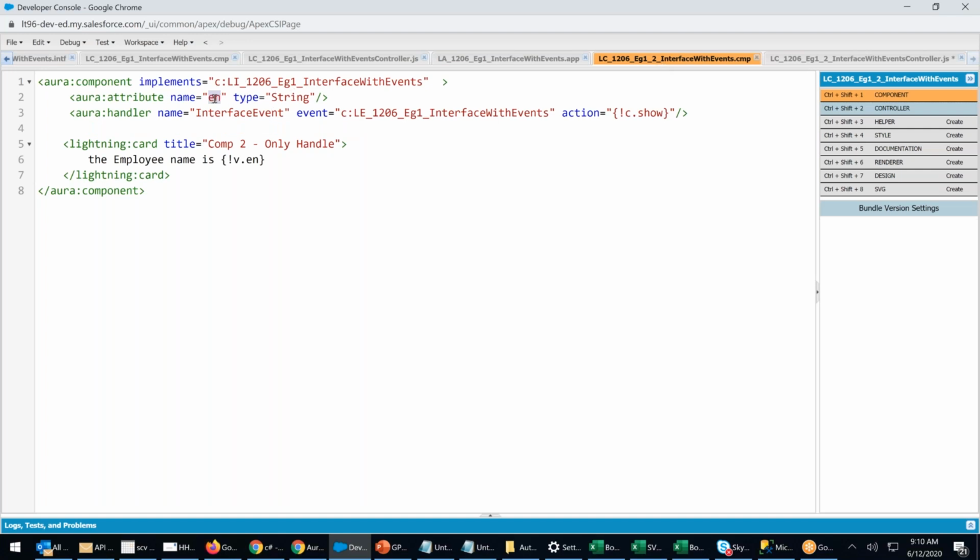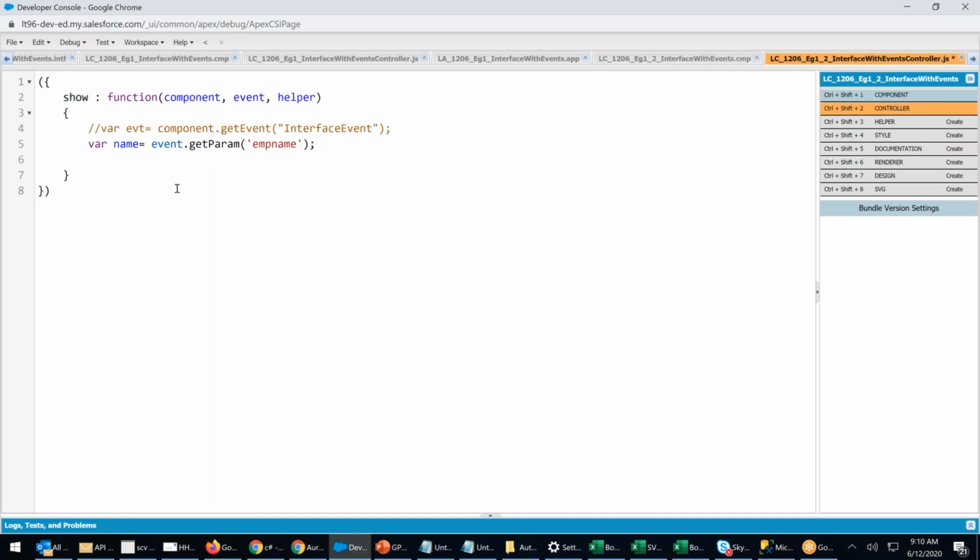What is the attribute? En. I will say component dot set. Component dot set what? En, comma, name. V dot en, En, comma, name. Control S.